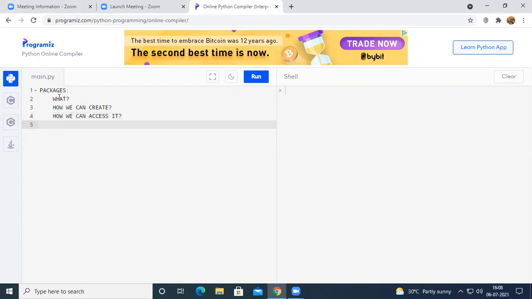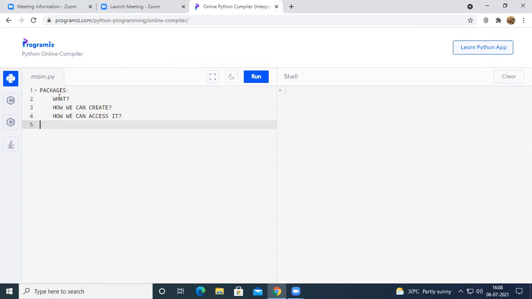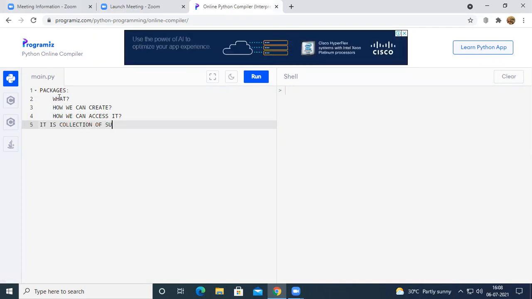So first thing, package. A package is a collection of sub packages or modules.